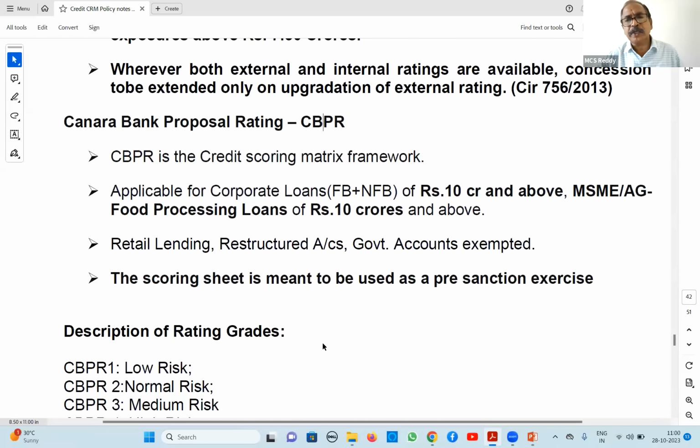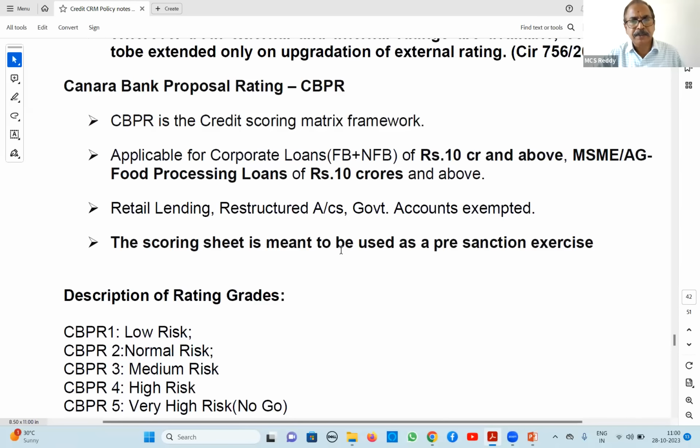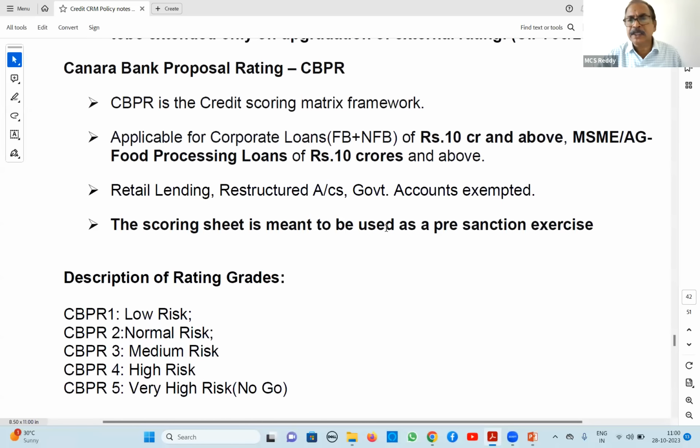Next, we go for Canara Bank Proposal Rating, CBPR. It is also a credit scoring matrix, applicable for 10 crores and above. Corporate loans, MSME, etc., applicable for 10 crores and above, CBPR. Retail lending and restructured accounts, etc., are exempted. So it is a pre-sanction exercise.